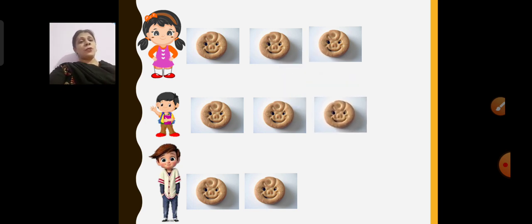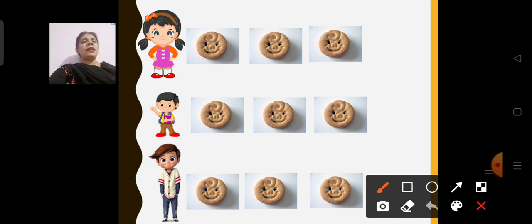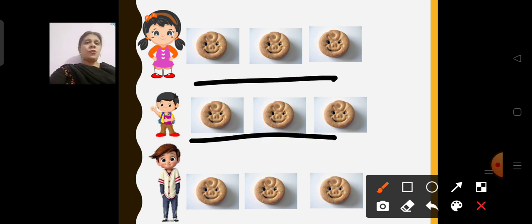So now Raju is also having 3 biscuits. I will give 1 more to Sanju. So now Sanju is also having 3 biscuits. That means all 3 of them are having 3 biscuits equally. Okay. So children, here again Anita is having 3, Raju is having 3, so it will become 6, and Sanju is having 3, so it will become 9.